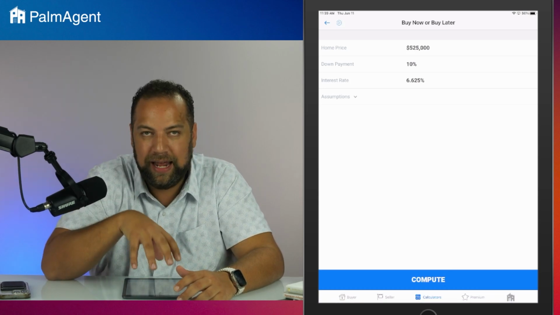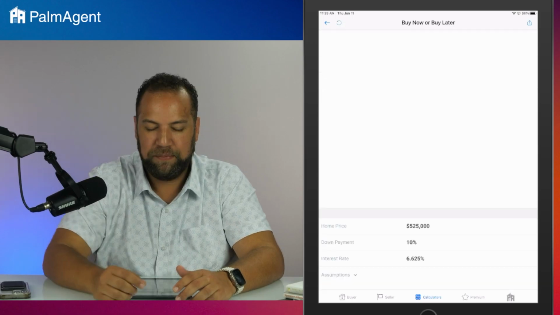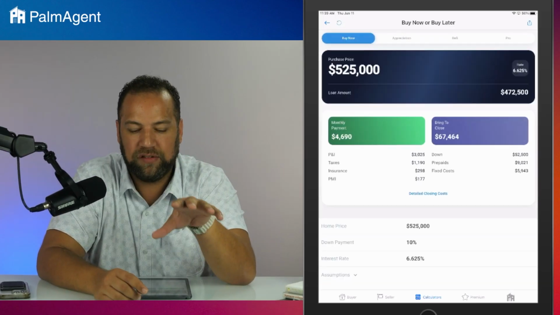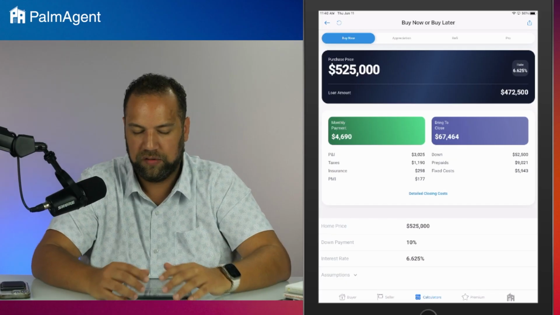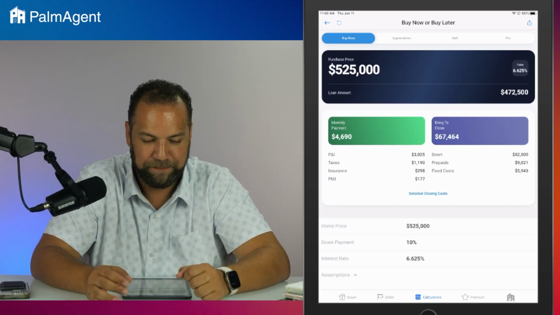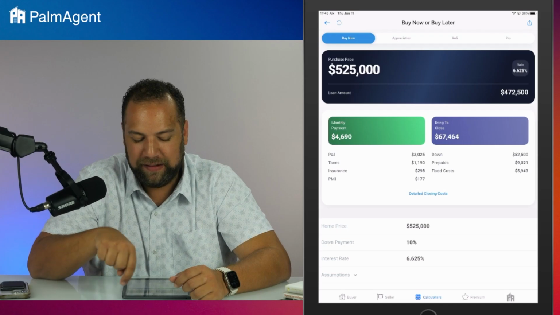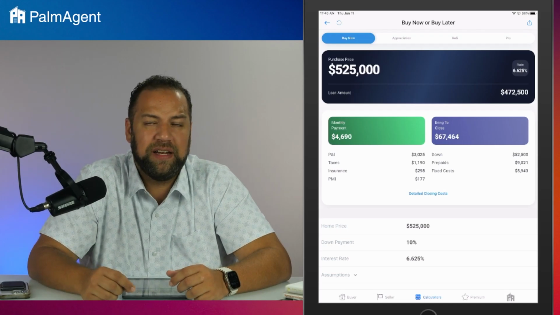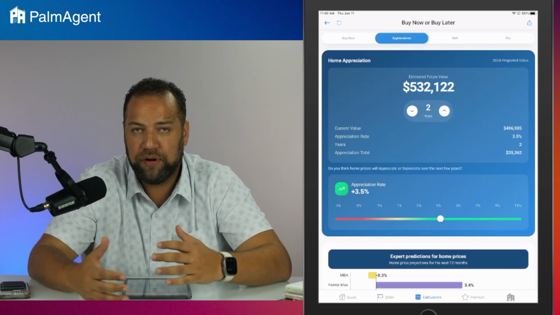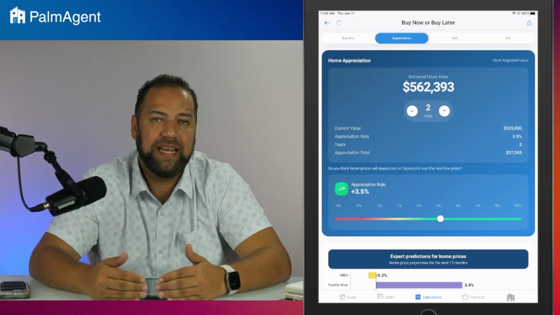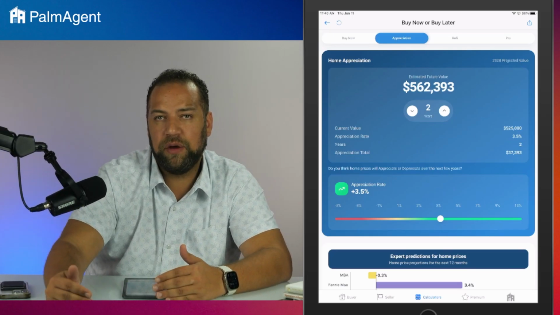So you plug in a home price, and the buy now or buy later calculator, when you press compute, is going to first give you the buy now scenario. If we bought today, here's our monthly payment, here's our bring to close. Simple, cut and dry. Now, where this calculator evolves, up there at the top, that's where you'll see additional tabs. So the next tab to this calculator is the appreciation tab. This is where you can give that buyer a look at how much that house could cost in the future.